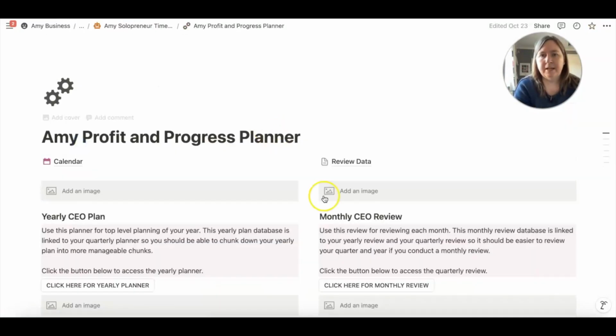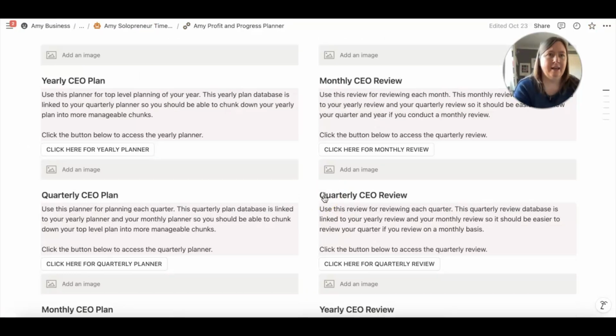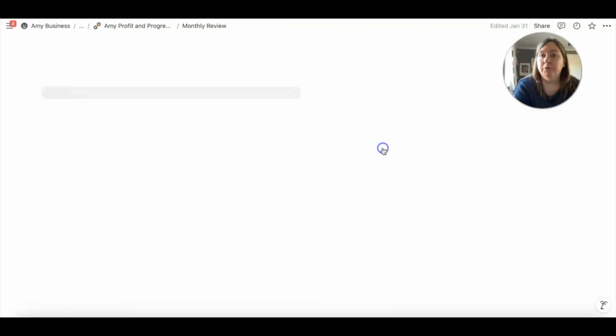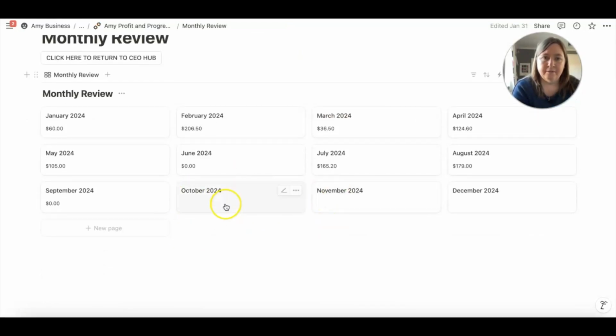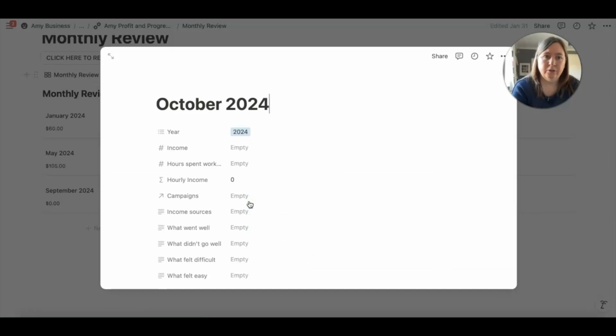Going back to the planner, I also have a review section so that I can go in and review at the end of each month. So in a couple of days I can do October, I can review what income I actually made, how many hours I spent working. It'll work out how much I earned per hour to see if I'm happy with that or if I need to do something to improve that.